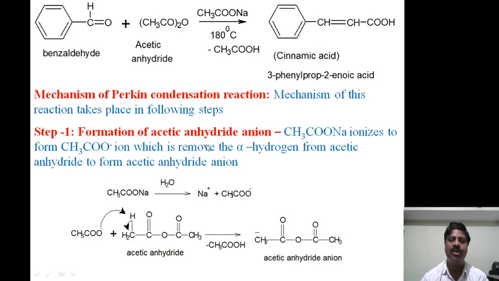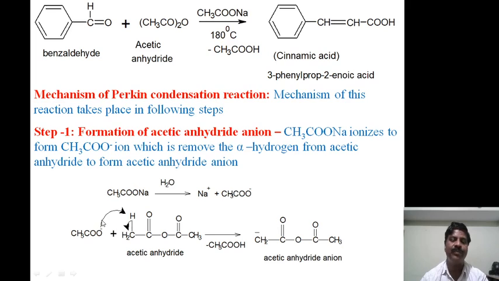First one is formation of acetic anhydride anion. Sodium acetate ionizes in water to form sodium ion and acetate ion, and the acetate ion removes the alpha hydrogen from acetic anhydride, similar to the second step of aldol condensation reaction.